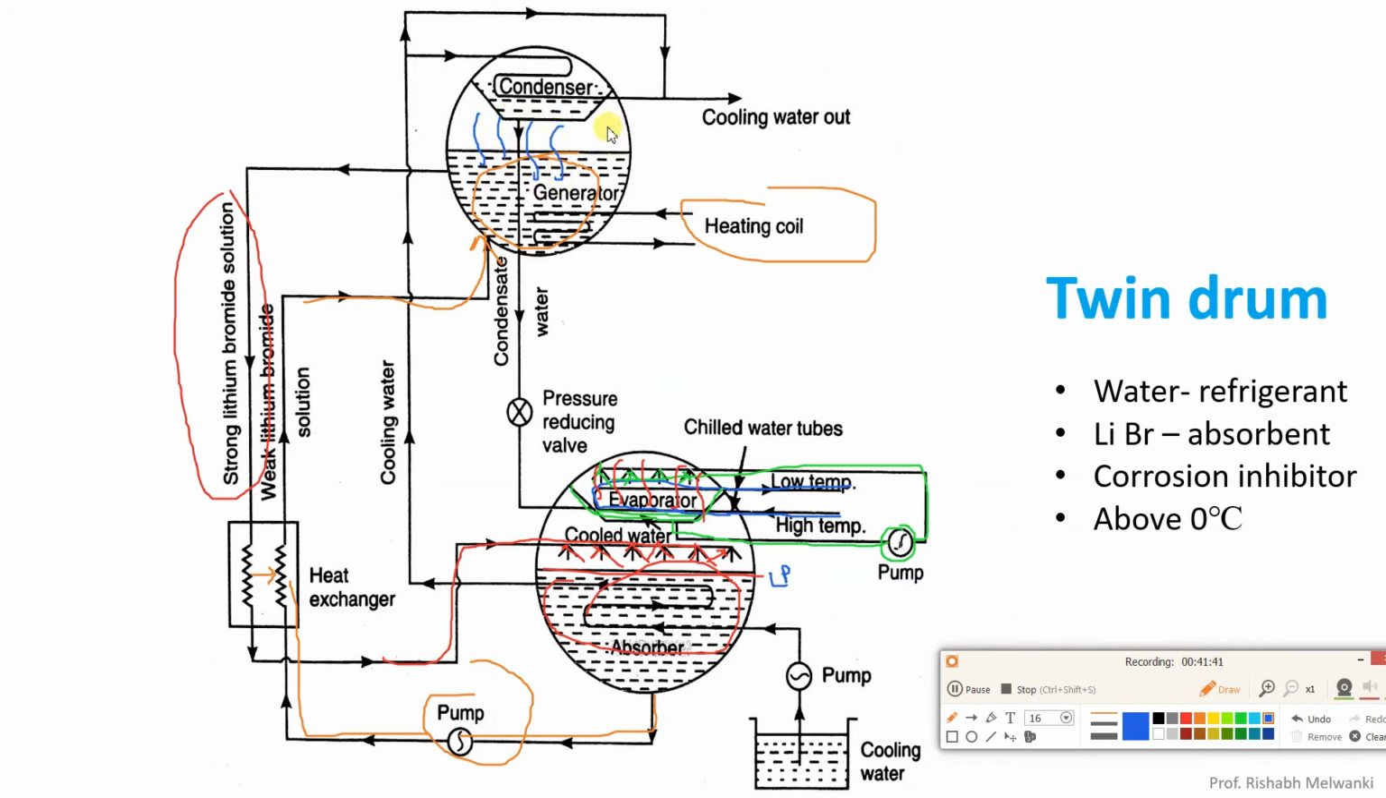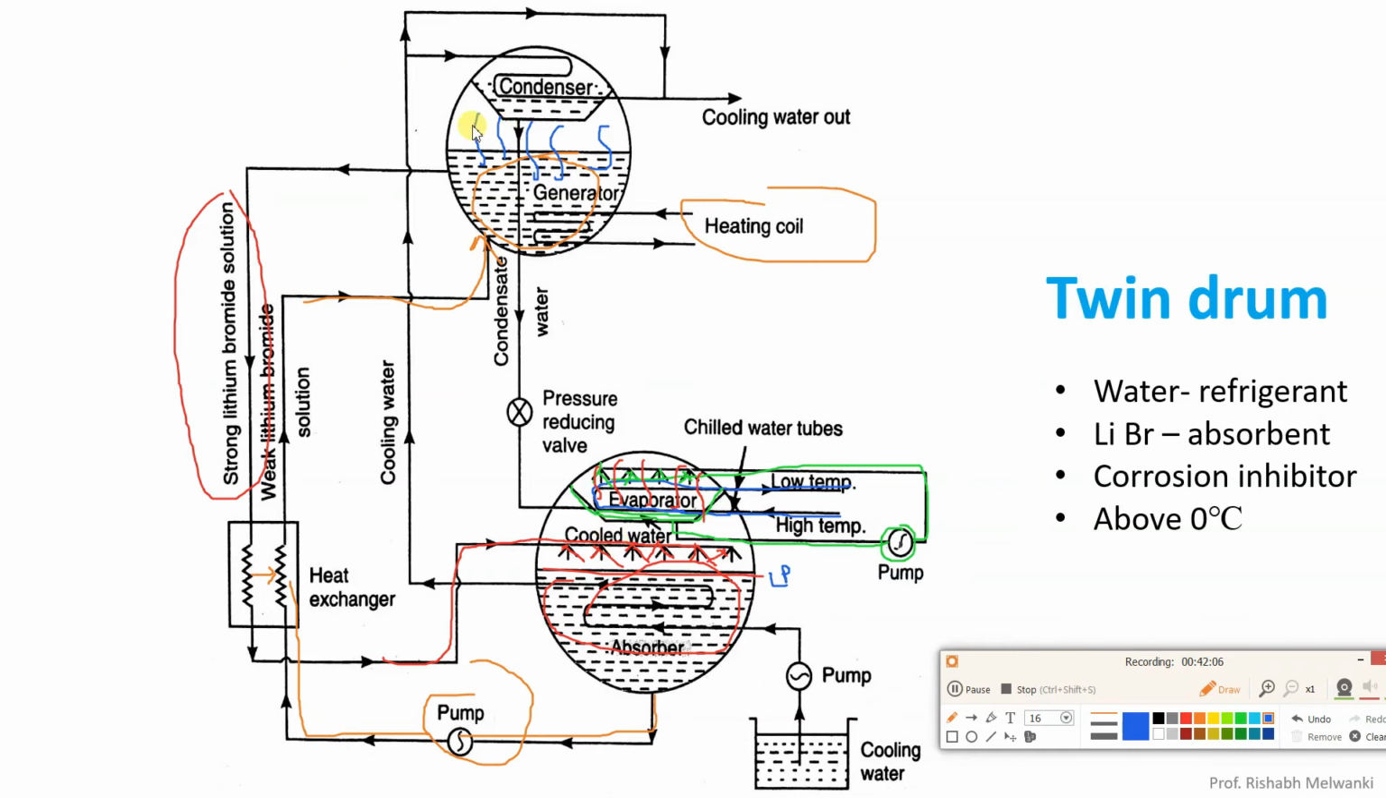Water will evaporate. What will remain? Strong lithium bromide solution. That strong lithium bromide solution, which is hot, is again sent through this heat exchanger, where the strong lithium bromide solution gives its heat to the weak solution, and again it comes to the absorber where the strong solution is sprayed.